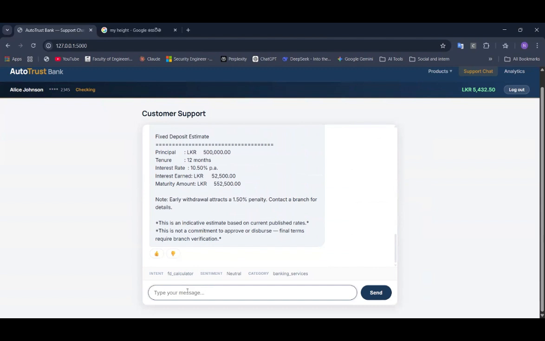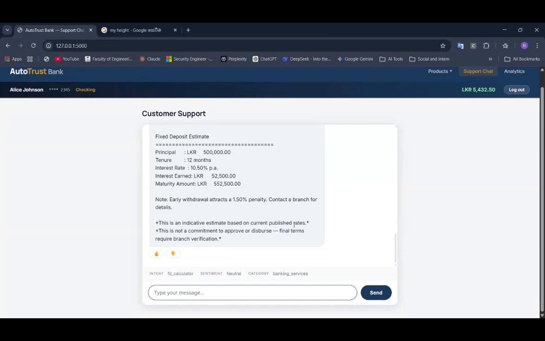So in conclusion, this kind of chatbot can handle a lot of customer issues, because most of the time customers come to the bank to ask about their deposit balance, FD rate, and those kinds of details.